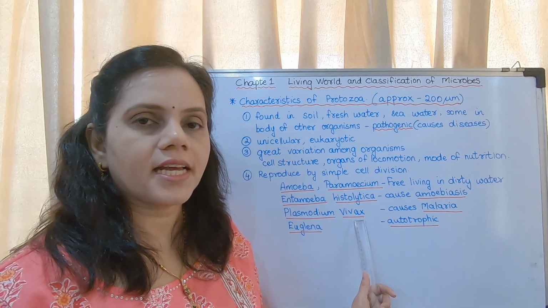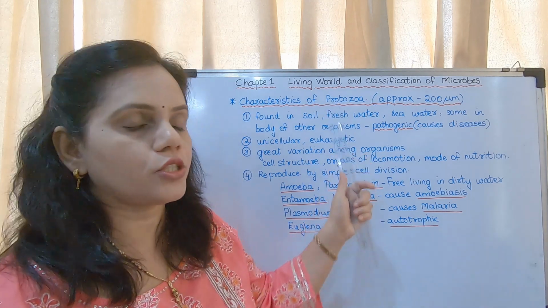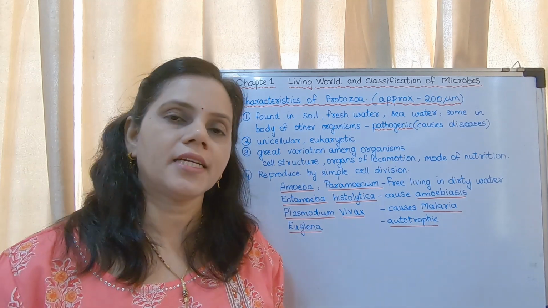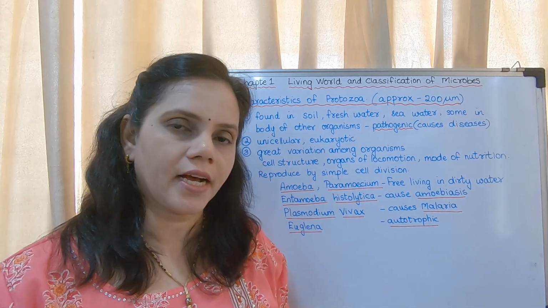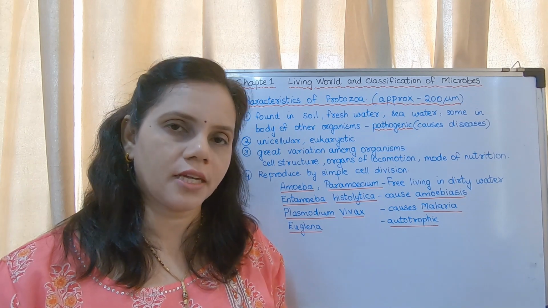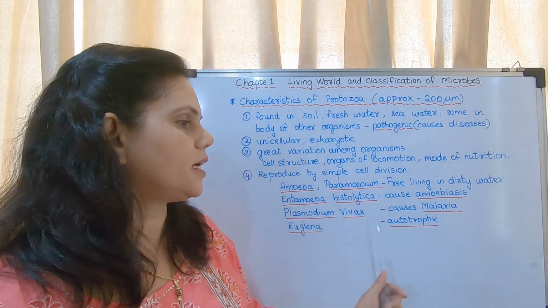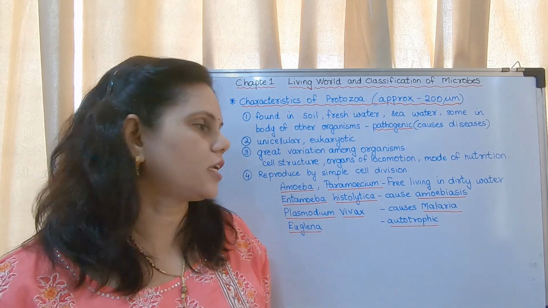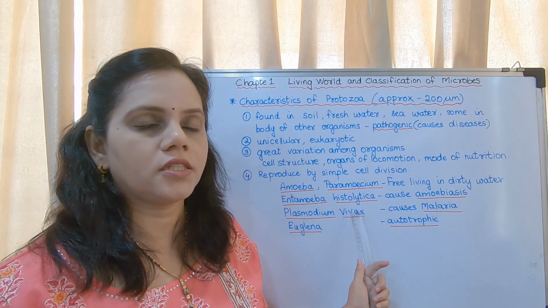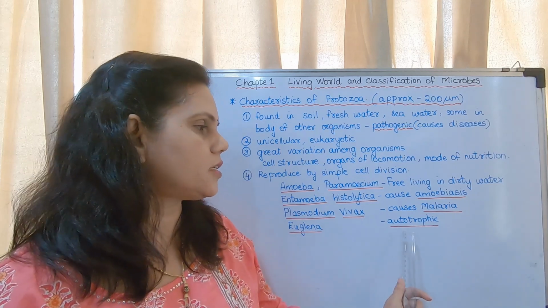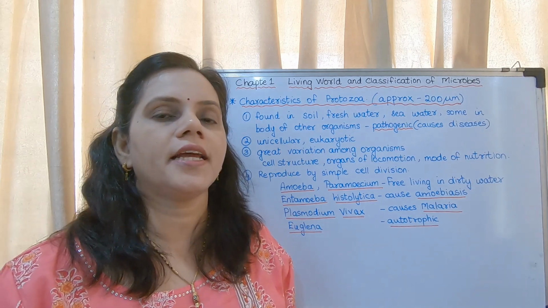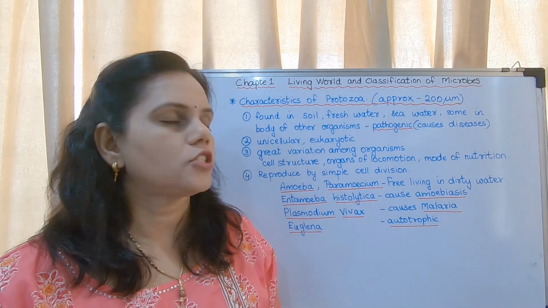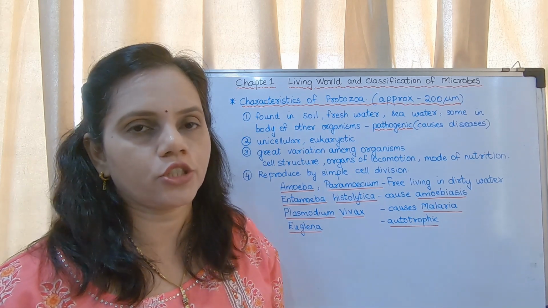Plasmodium vivax is another organism, another protozoa which causes malaria. Now the question could be, dash is the organism which causes malaria, dash is the organism which causes amoebiasis, and so on. Euglena is an autotrophic protist. Mostly protozoa are not autotrophic, but this one is autotrophic. Autotrophic means they have chlorophyll and they can carry out photosynthesis. So these are the different types of questions which could be asked.